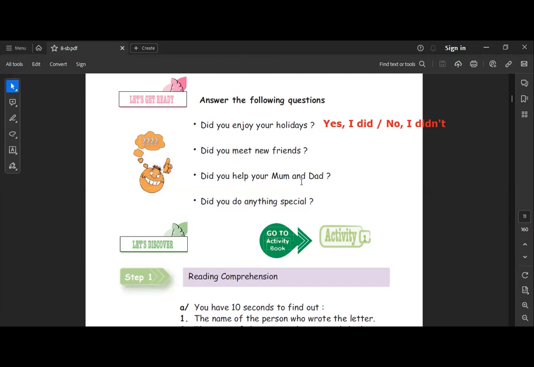If you have an auxiliary at the beginning of the interrogative form, or at the beginning of the sentence, of course this is a yes or no question. So we need to answer with yes or no. We add the subject, of course, and we have did or didn't.